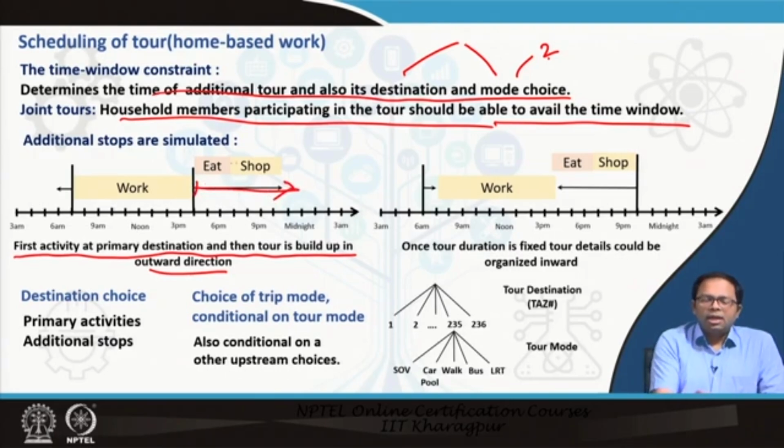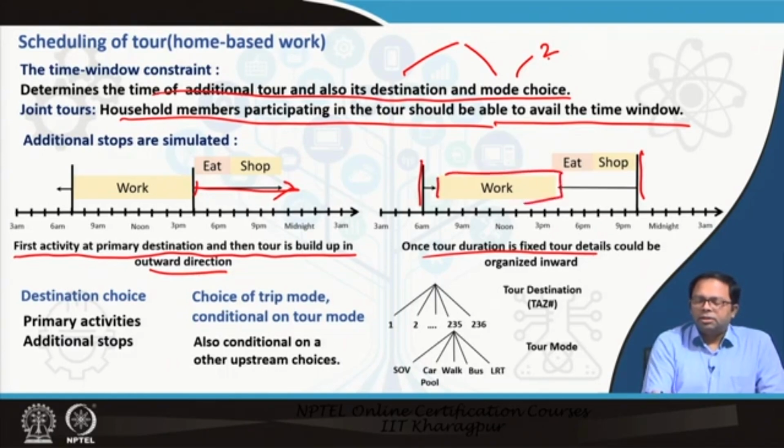What else can we do? In that way we can keep on adding till my time is over. Or once the tour duration is fixed, that means we fix the overall duration like we did last time, then within that we could organize it inwards. That means first we schedule work, then we schedule shop, then we schedule eat accordingly. So it could be gradually building up, or it could be fixing the entire time period and then filling in the gaps. Both approaches are fine.